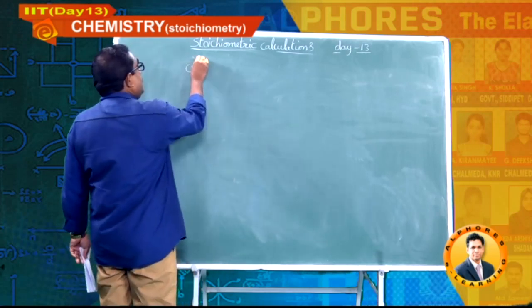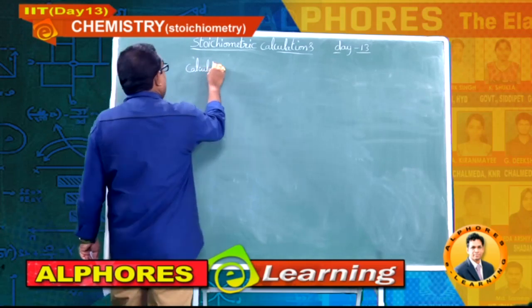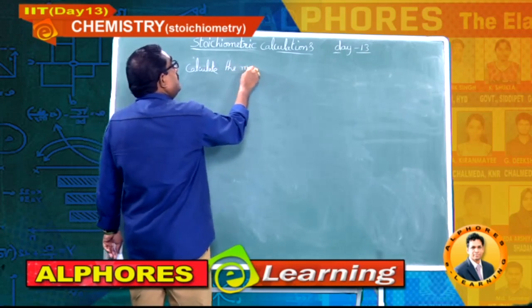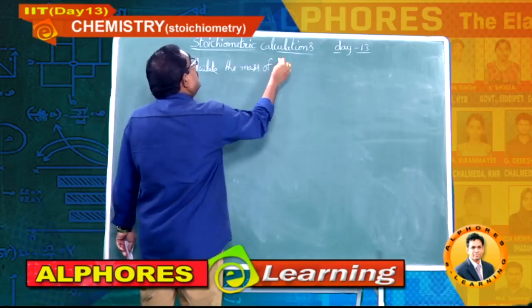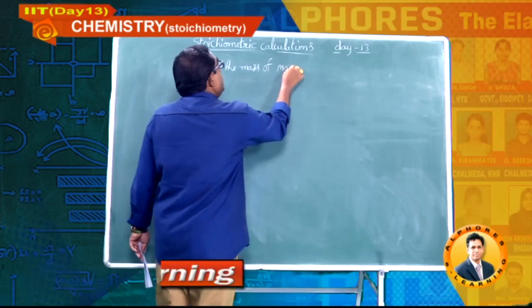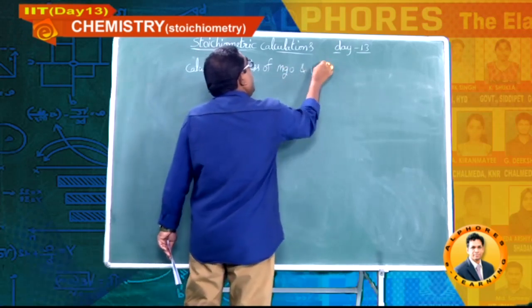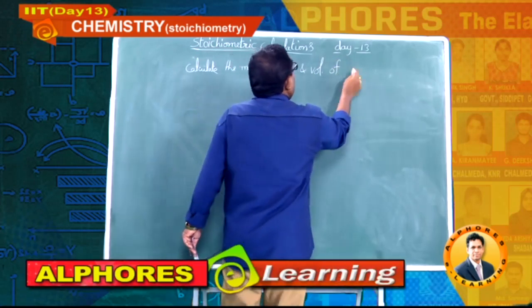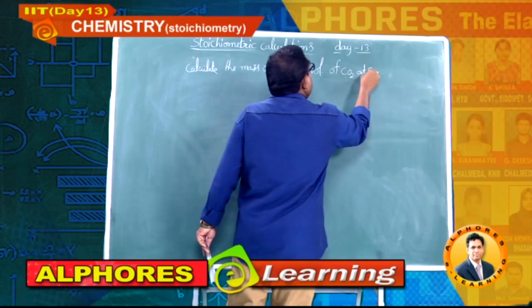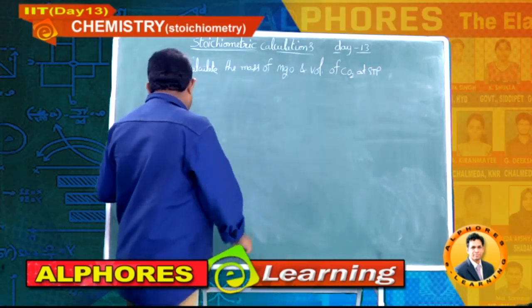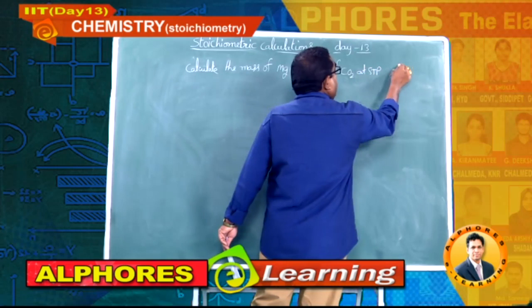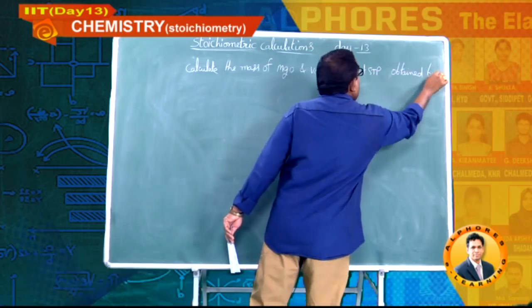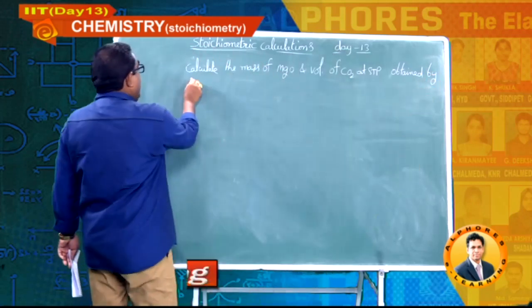Calculate the mass of magnesium oxide and volume of carbon dioxide at STP obtained by heating, write down students, obtained by heating